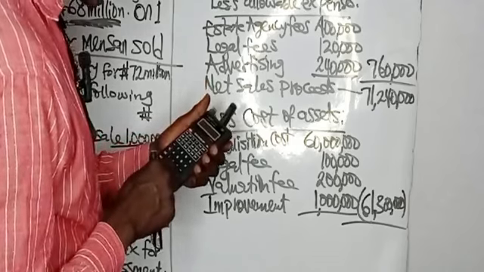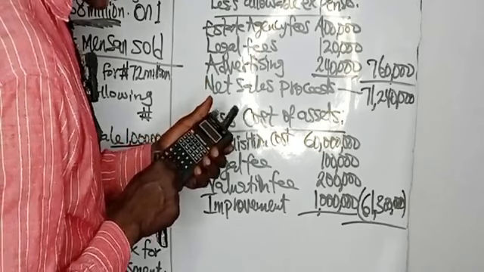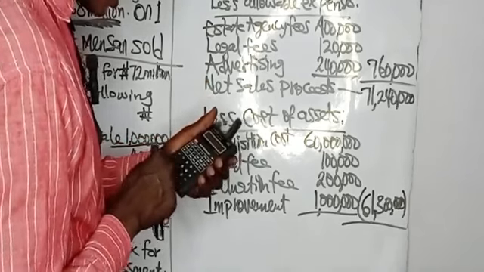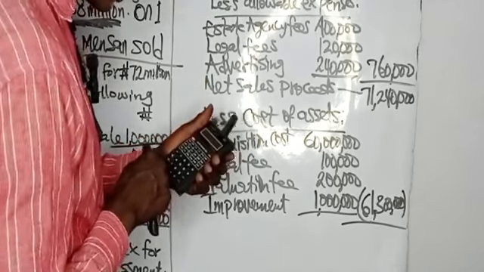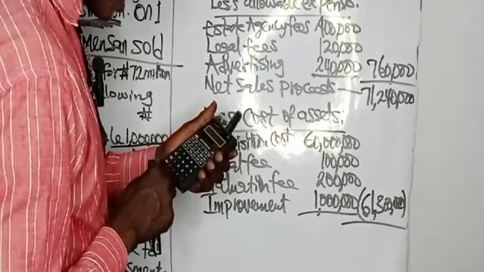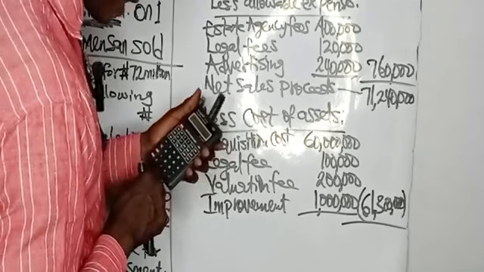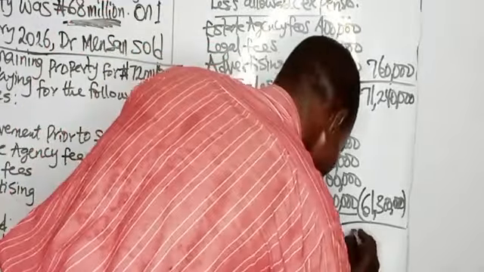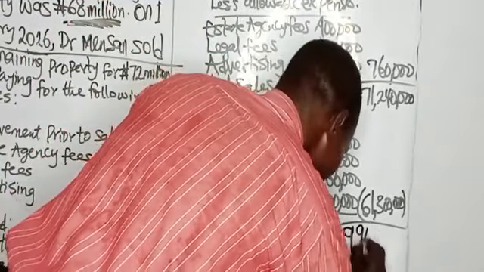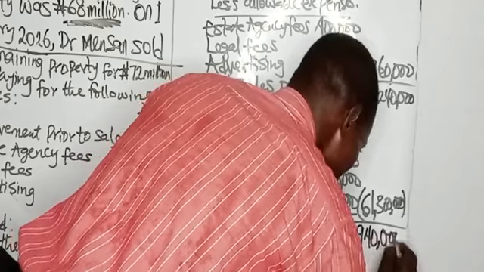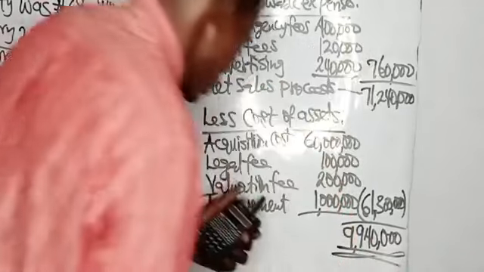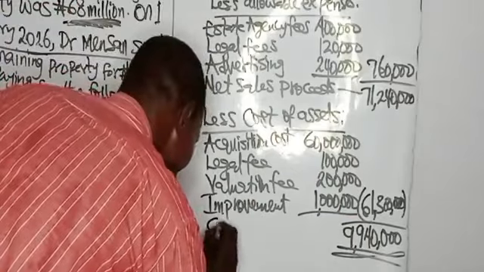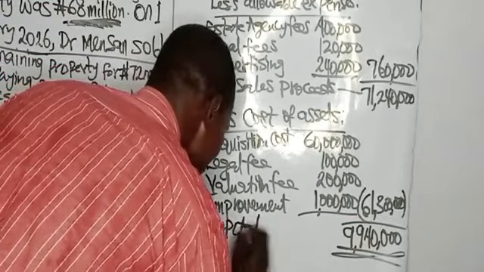71,240,000 minus 61,300,000. We have 9,940,000. That is capital gains.